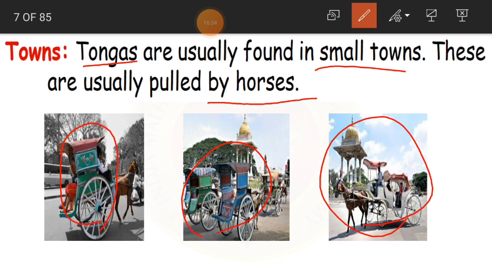Okay, children, but still in some towns and cities, these types of vehicles exist. If you visit some tourist places, you can see tongas which are pulled by horses.